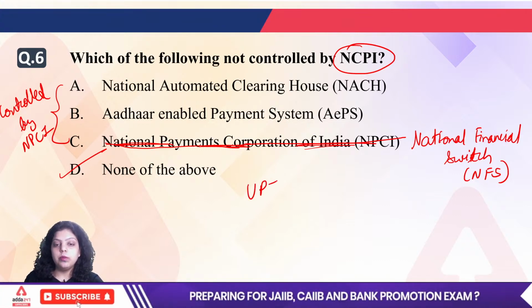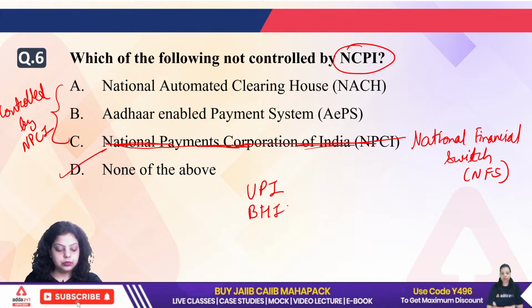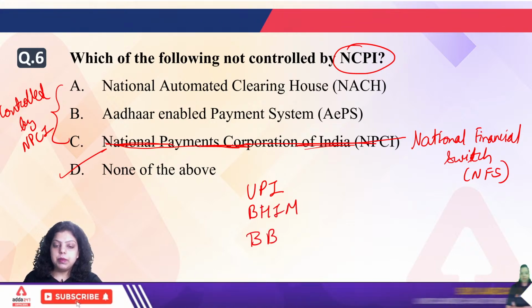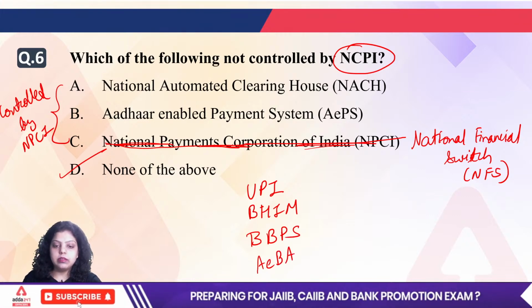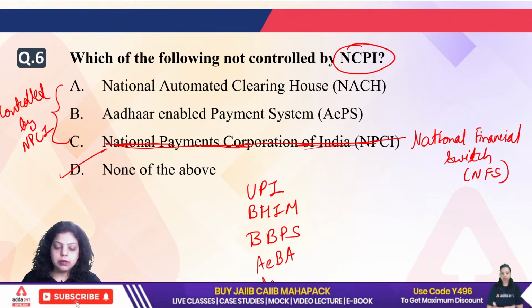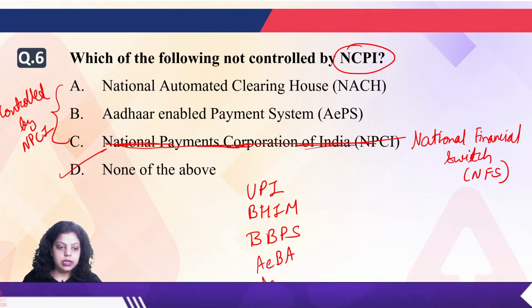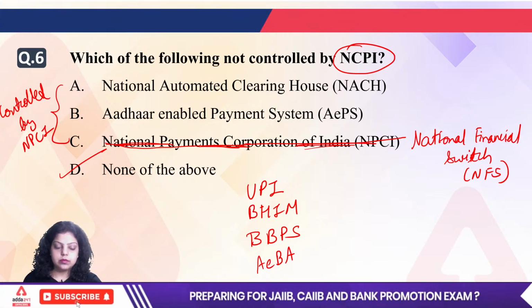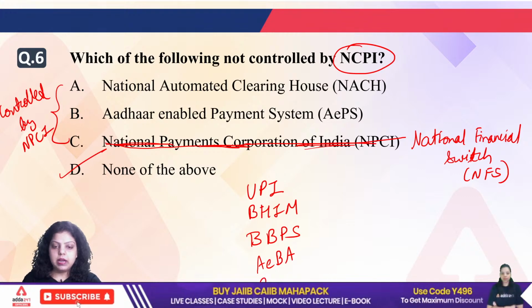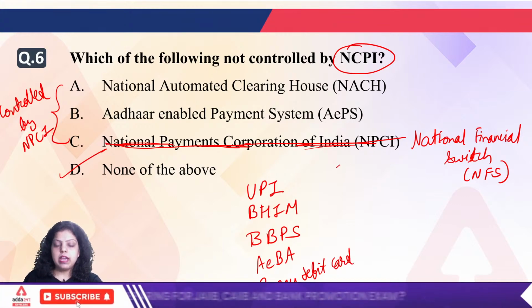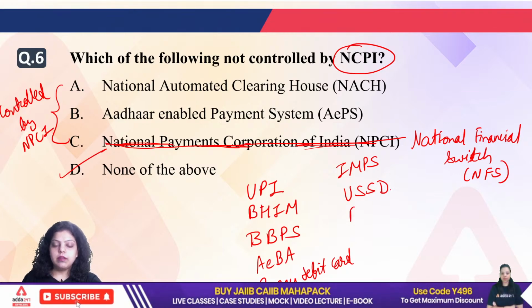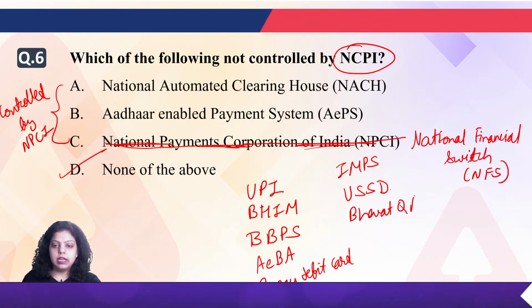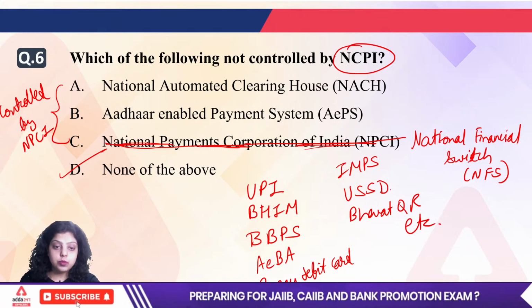We have UPI, BHIM, BBPS, NACH, NFS already written, Aadhaar enabled bank account, Aadhaar enabled payment system, RuPay debit card, IMPS service, USSD, Bharat QR code, etc. So all these are the services provided by the NPCI.